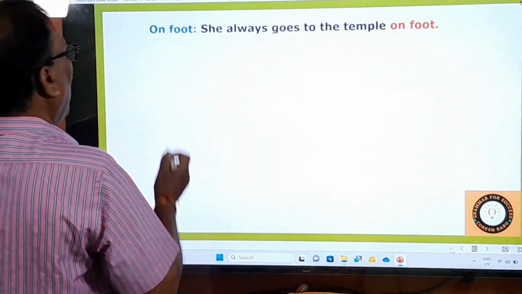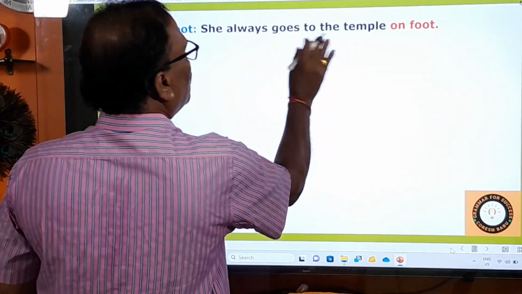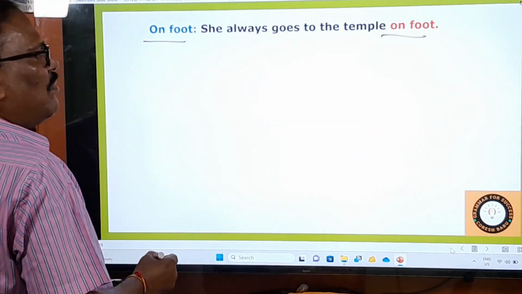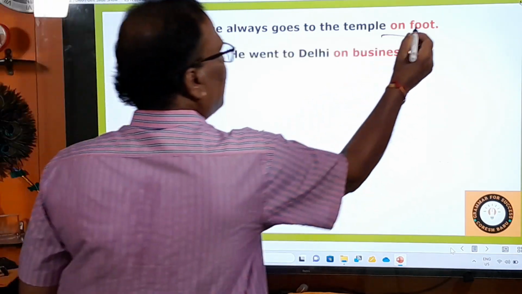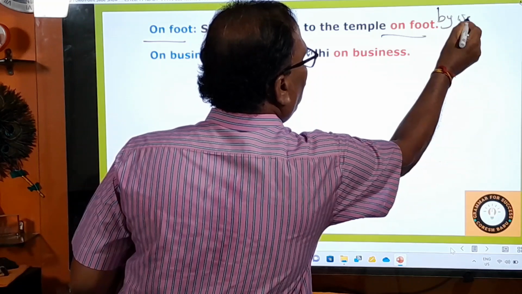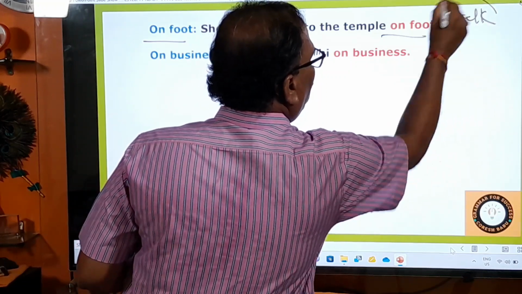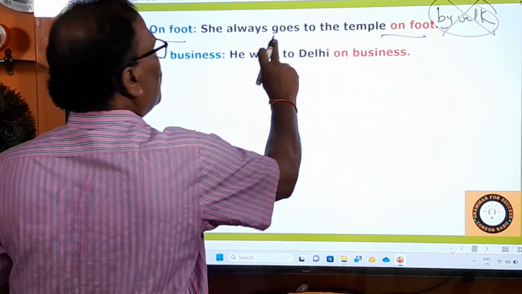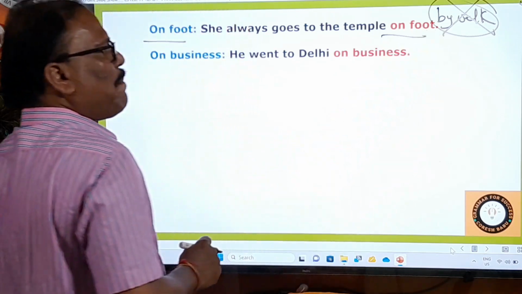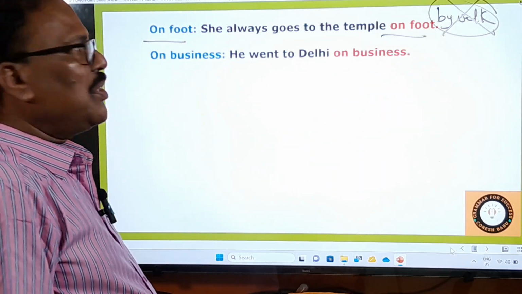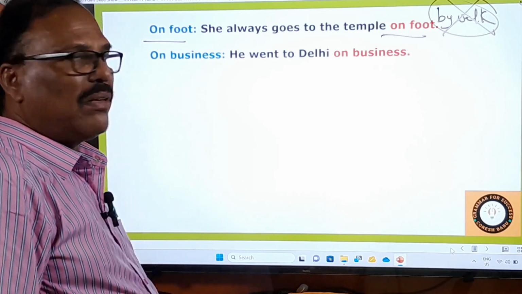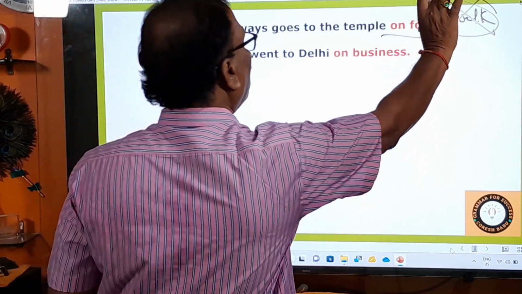On foot. On foot means she always goes to the temple on foot. On foot means by walking, that is the meaning. But don't say by walk. By walk is a mistake. She goes to the temple by walk, some people say. She goes to the temple walking, that's okay. She goes to the temple on foot, okay. But she goes to the temple by walk is not okay, right?